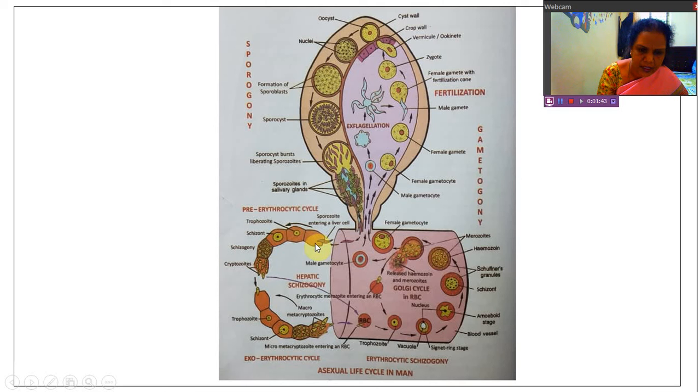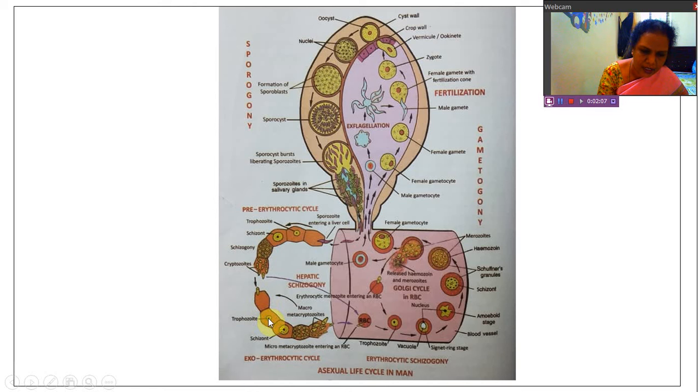These are the liver cells. They undergo changes. It is the trophozoid. Trophozoid becomes schizont, and schizont undergoes schizogony. And what are released? First generation merozoids are cryptozoids. And these cryptozoids again enter fresh liver cells, which is called as exoerythrocytic cycle.